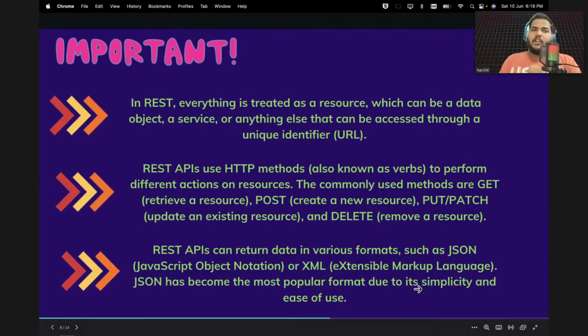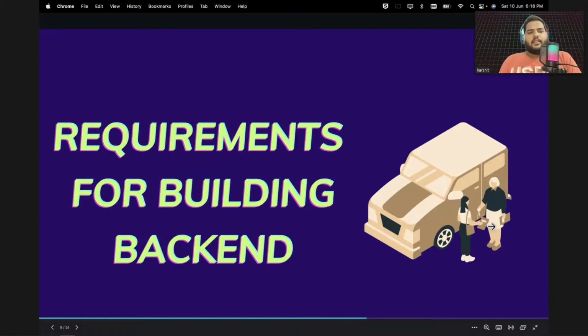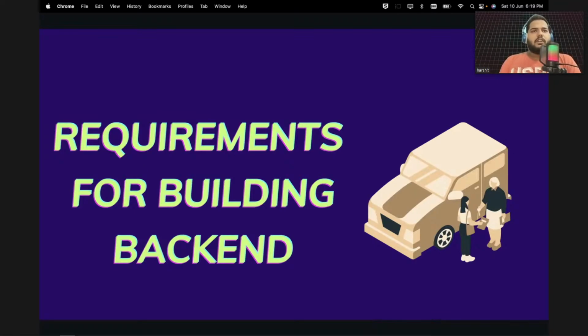So now you have a clear understanding of what REST APIs are and how you can work with them. Now let's understand what we will do next. We will be building a project. Anytime you build a project, you first need to gather the requirements. You need to understand what your requirement is. If you do not gather or write down your requirements, you will fail. So whenever you are building a project, you need to sit and think about what the requirements are.